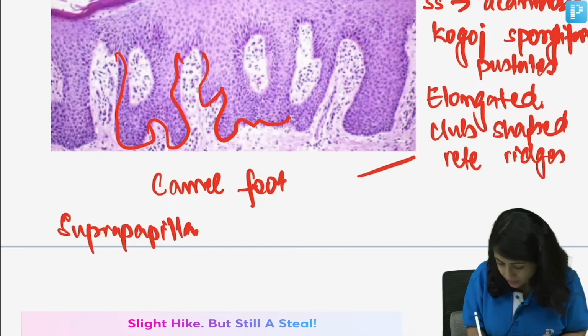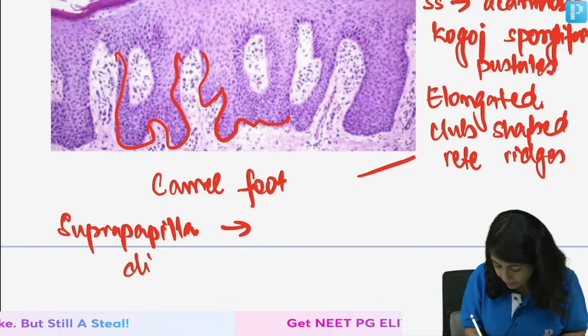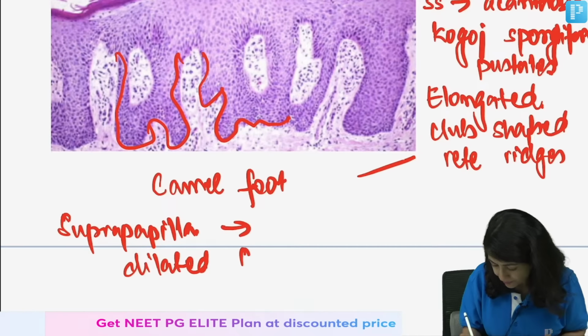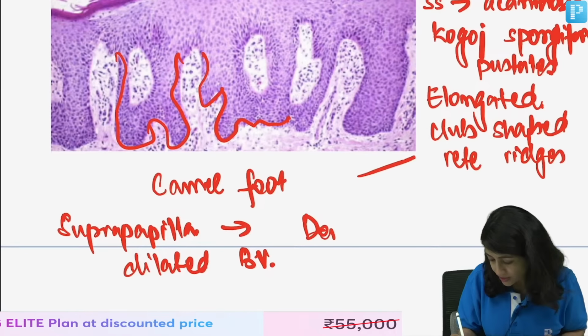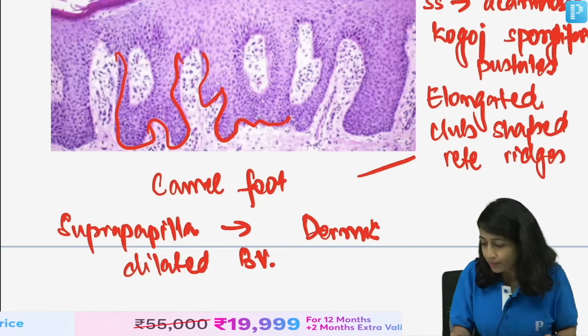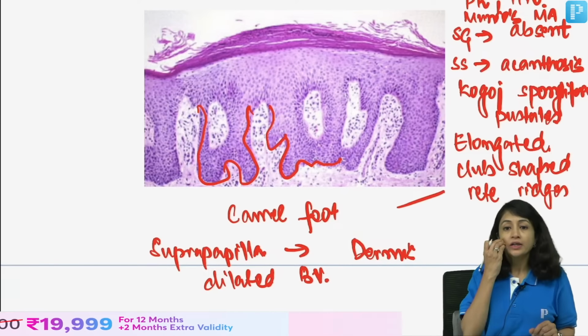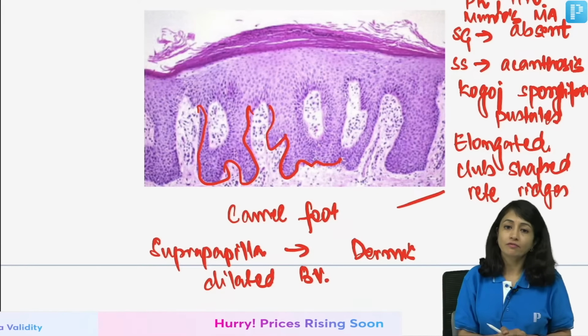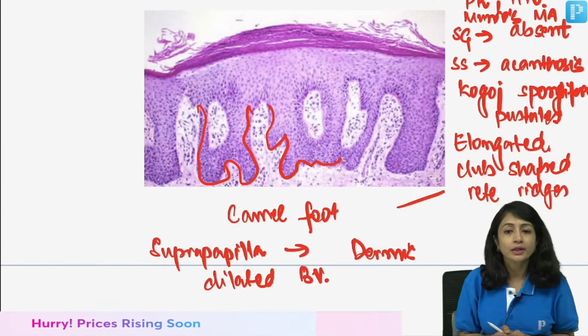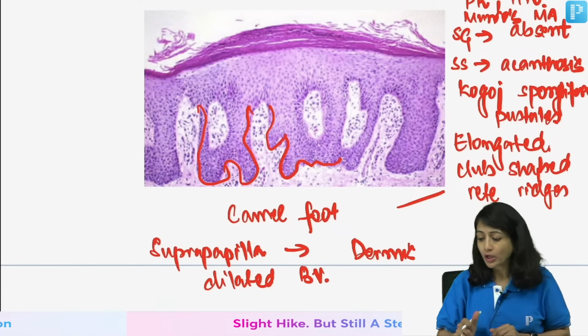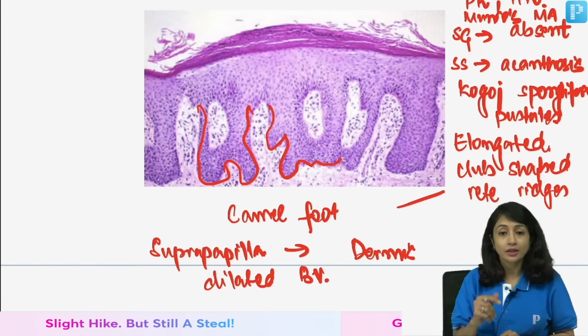You see dilated blood vessels in the dermis. So, these are all changes in the dermis. These are important features of histopathology in psoriasis and we should be aware of them. Clear? Any confusion? And I hope now you're clear that the changes start in the dermis.